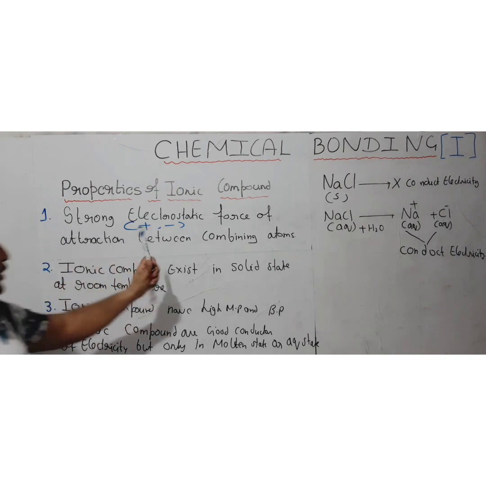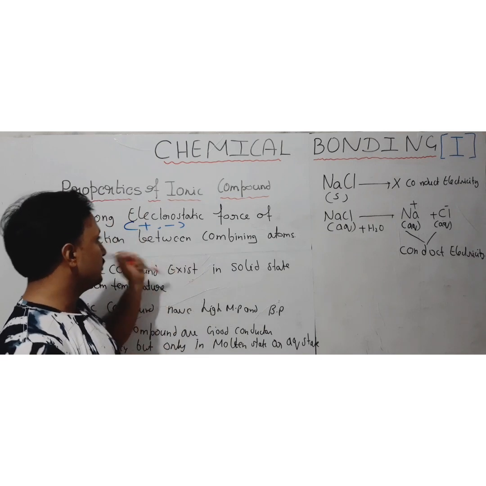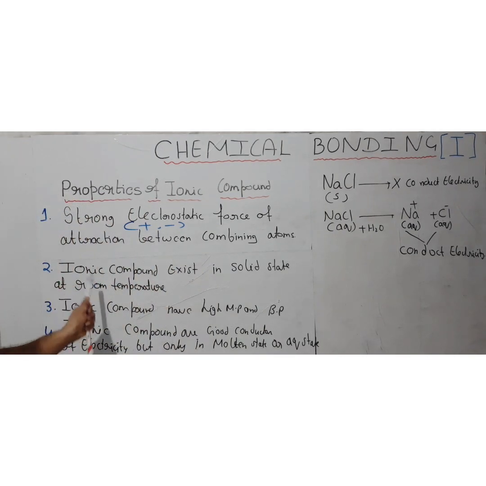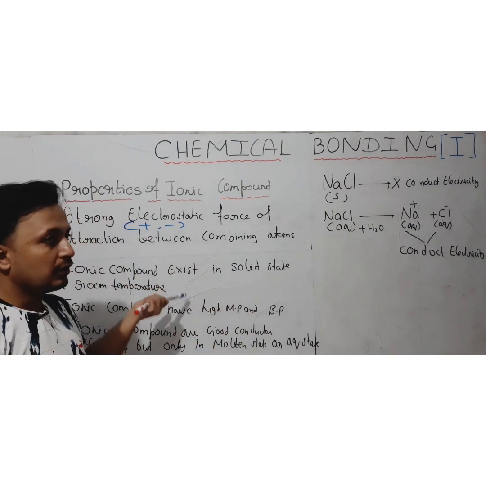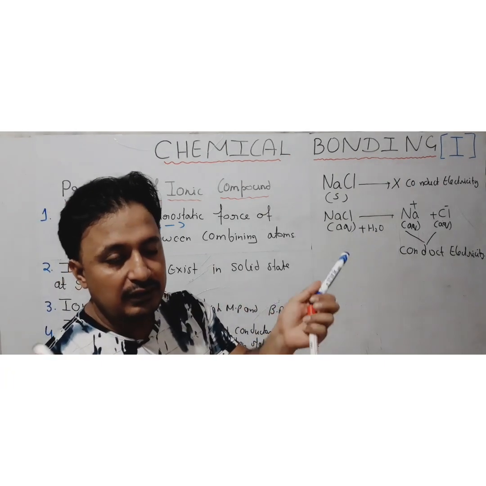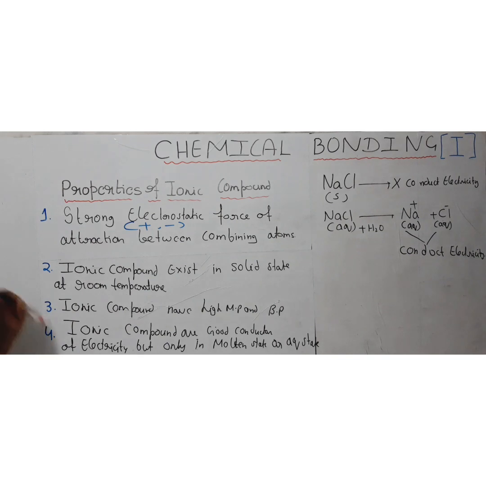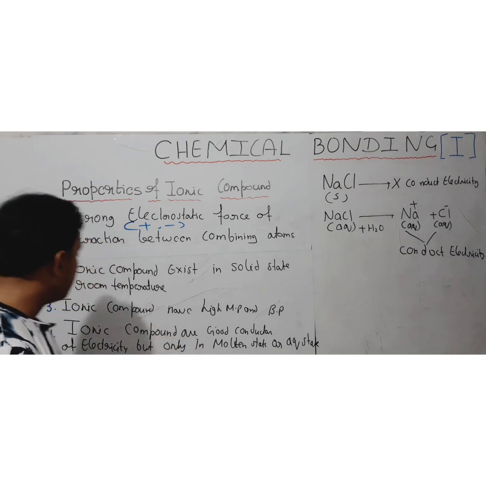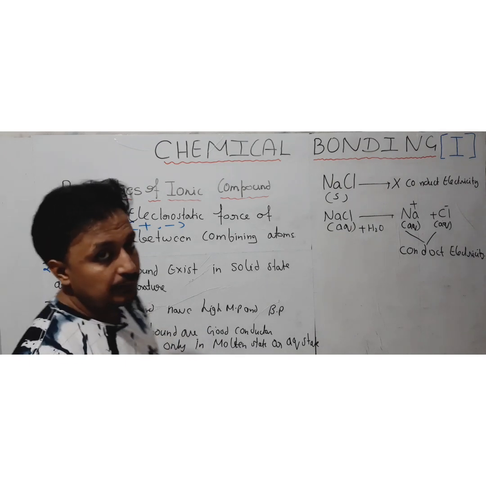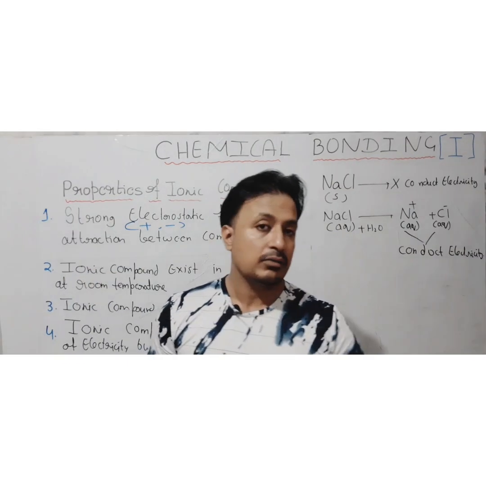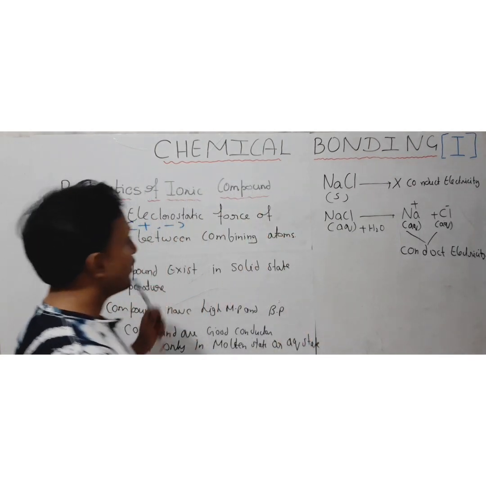First, strong electrostatic force of attraction between them because of the positive and negative charged particles. Ionic compounds exist in the solid state because strong electrostatic force means the particles are going to be close to each other, and they will exist in the solid state. They have high melting and boiling points, because being solid at room temperature means higher melting and boiling points. And they are good conductors of electricity, but only in their molten or aqueous state. So these are the properties of ionic compounds.